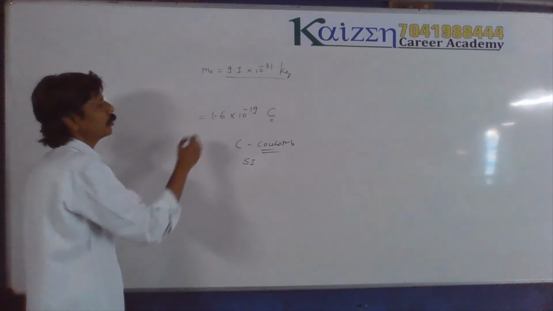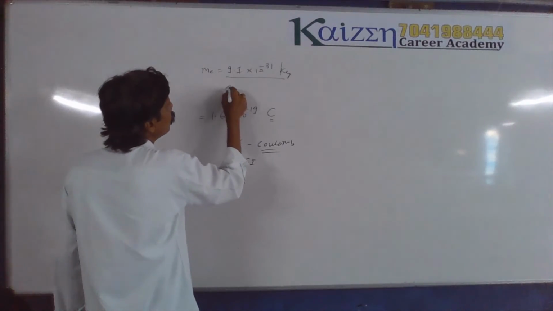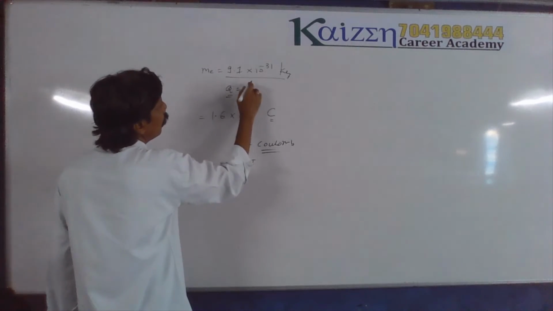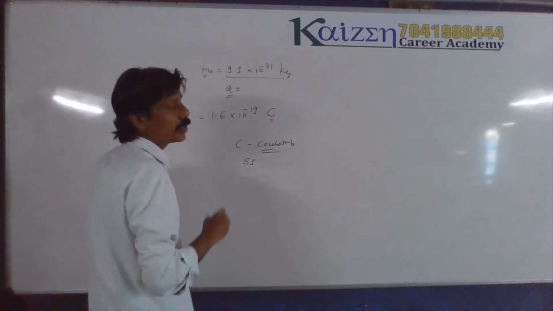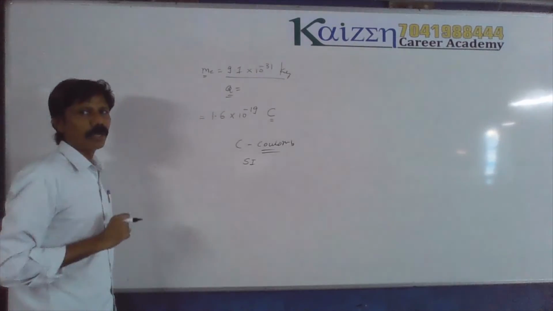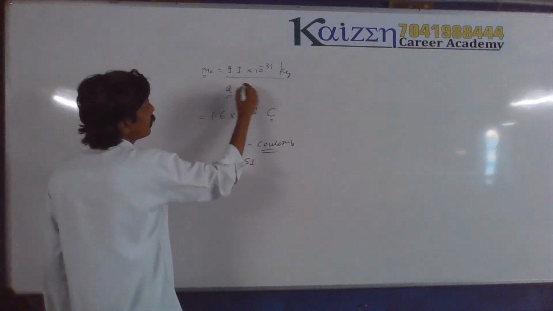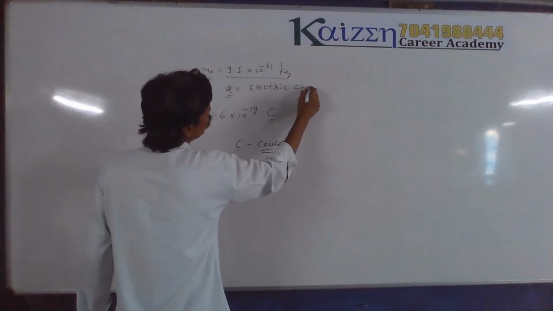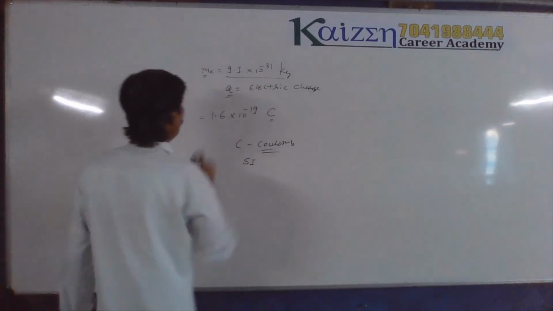In the same way, the charge of an electron looks like this. Usually Q is used as the symbol of charge, just as M is used as the symbol for mass in equations.